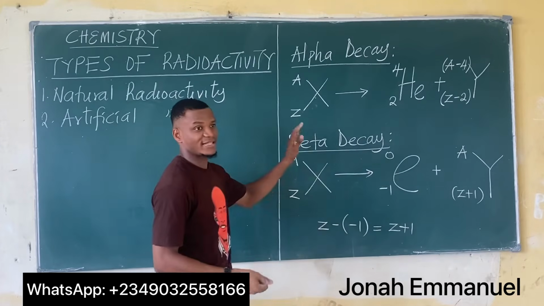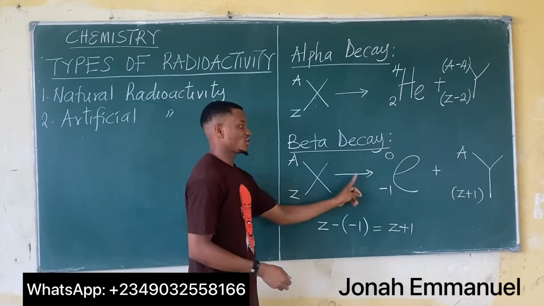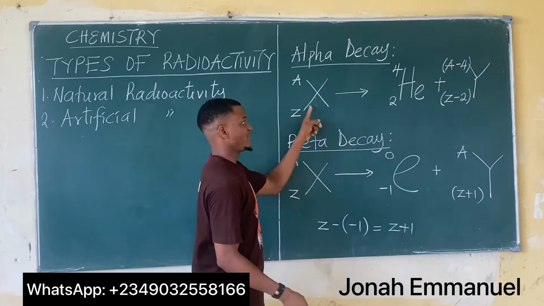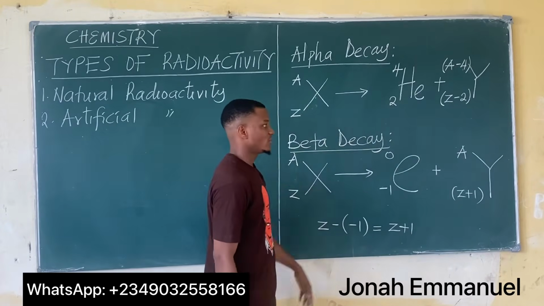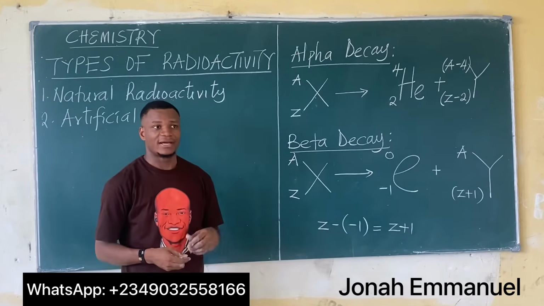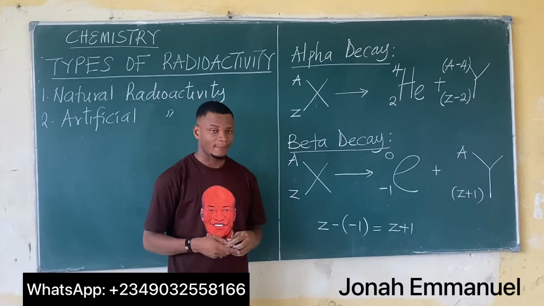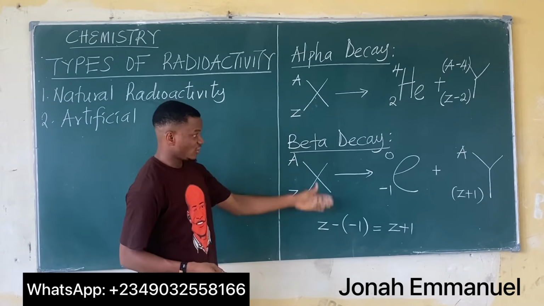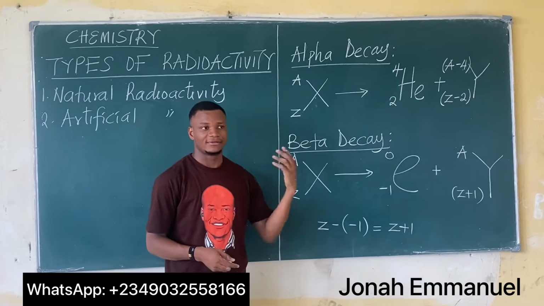This is in its basic state, okay? That's if it emits just one beta particle or just one alpha particle. So this is the simple idea behind alpha and beta decay. We'll take some examples to explain the concept of alpha and beta decay.